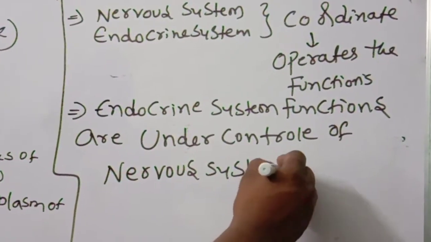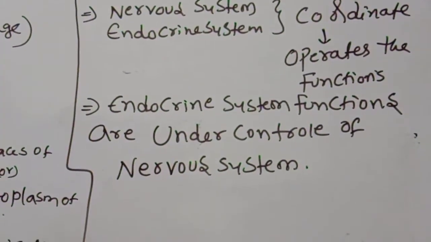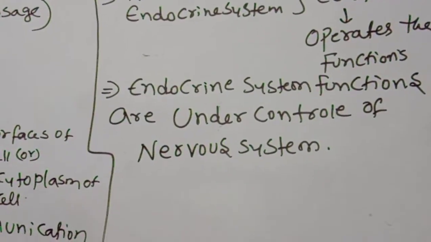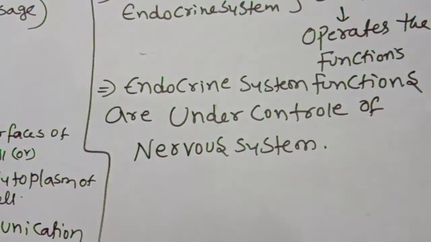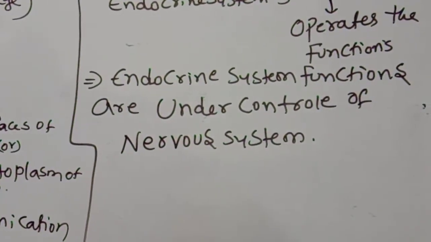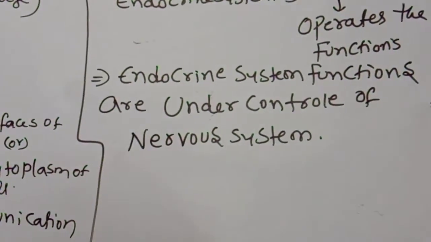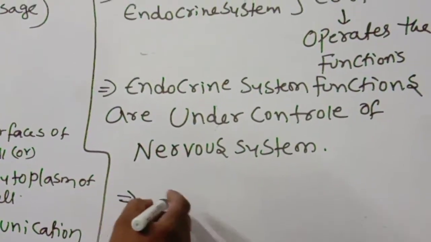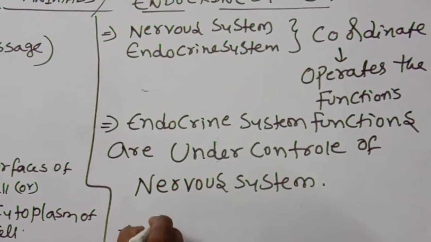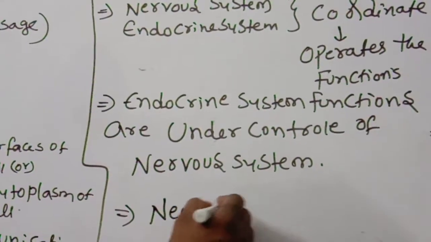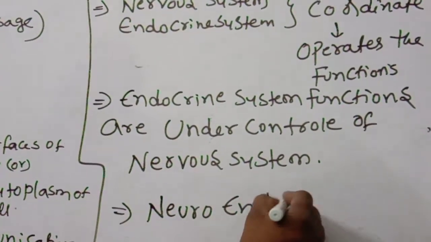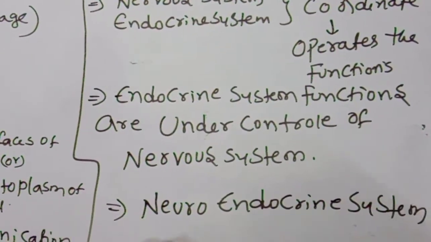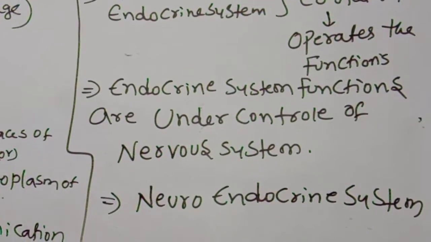This point you should remember. It means the nervous system is the main one, but the endocrine system is helping the nervous system. Both coordinate each other and perform the different functions. So that's why it is totally termed as what? Neuroendocrine system. Okay children, observe very carefully.